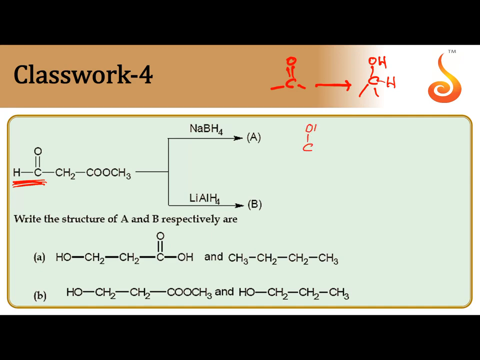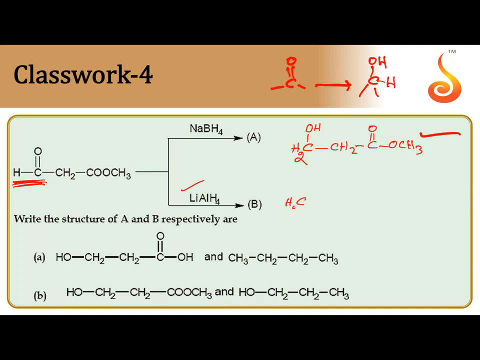Single bond O takes one hydrogen, carbon takes another hydrogen. So CHO will become CH2OH, CH2, COOCH3 remains constant. It will not be changed. Ester not being reduced by NaBH4, that is weak reducing agent. So this is A. Next one, LiAlH4 can reduce both ester to alcohol, aldehyde to alcohol.